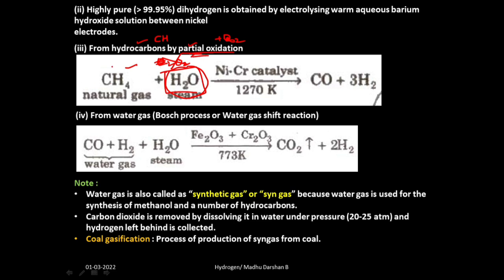So you take any hydrocarbon and treat it with steam, that means water in vapor state, in the presence of nickel chromium catalyst at 1270 Kelvin temperature, and you will get hydrogen gas. What is the purpose of adding catalyst here? Catalyst will increase the rate of reaction, or speed of reaction. So if we add a catalyst, the reaction speed becomes very fast. That's why we add catalyst. So through this method we can prepare hydrogen.